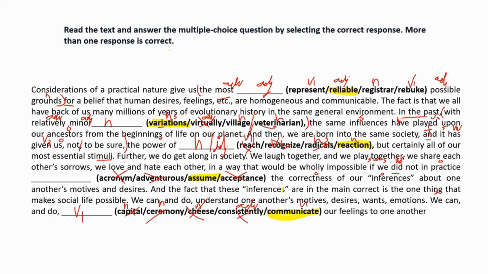And the fact that these inferences are, what are the inferences? It makes sense, even if you're not aware of it, it will give you some idea of what they're talking about. And the fact that these inferences are in the main correct is the one thing that makes social life possible. We can and do what? Understand. Okay, same thing. We can and do understand one another's motives, desire, wants, and emotions. We can and do communicate our feelings to one another.